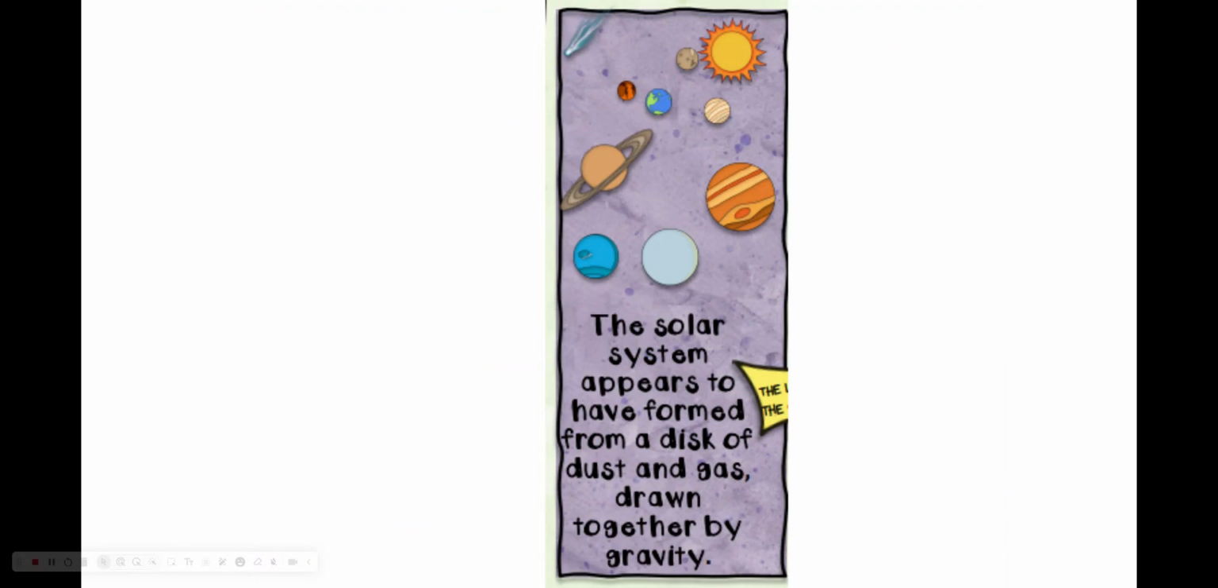The solar system appears to have formed from a disk of dust and gas and was drawn together by gravity. If you think about it, you start off with a couple pieces, and that pulls in stuff. As it has more stuff, more mass, its gravitational force increases, so it's going to pull in more matter. As it pulls in more matter, the mass increases, so its gravitational force increases, and it draws in more. It's one of those things that once the snowball gets rolling, it gets bigger and bigger and bigger.